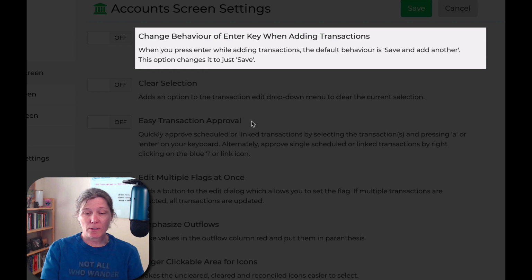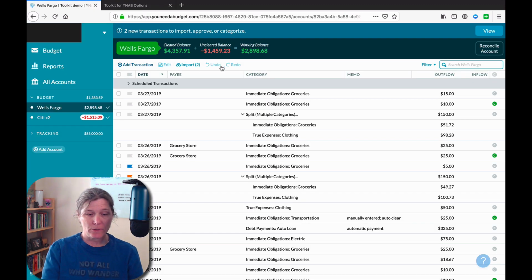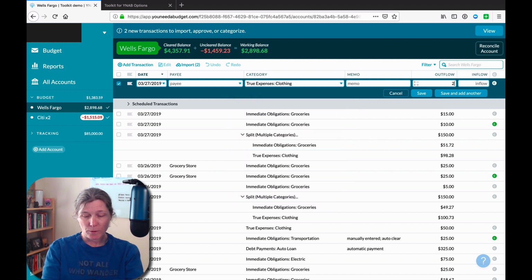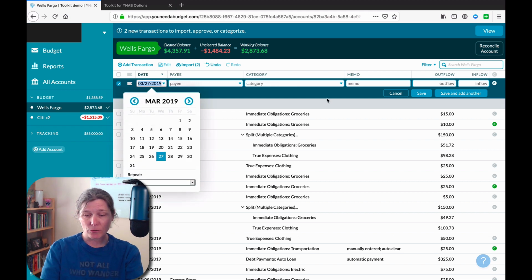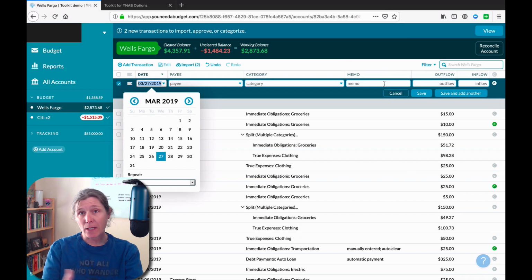Let's move on to the next setting, which is change behavior of enter key when adding transactions. And this one is interesting. So when we enter a transaction here, and we're going to spend $25 on clothes, I've got this transaction entered, and if I hit the return key, it enters this transaction. My clothing spending right here is $25. It added it right here, but it then automatically assumed that I would have another transaction to enter. So if I don't, I have to click on cancel.